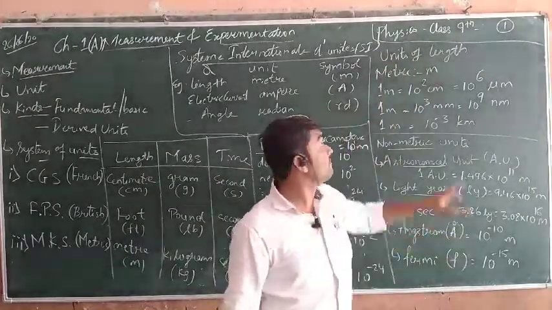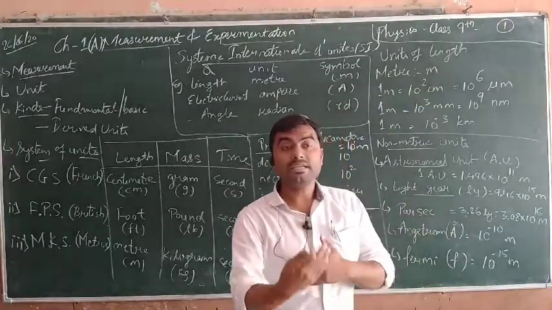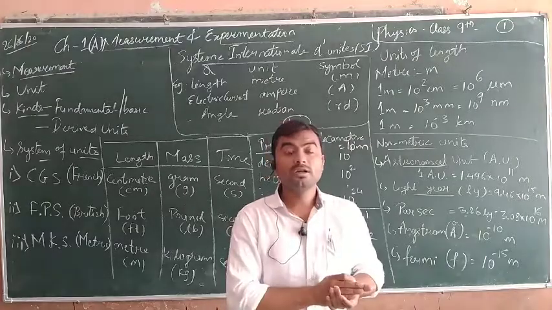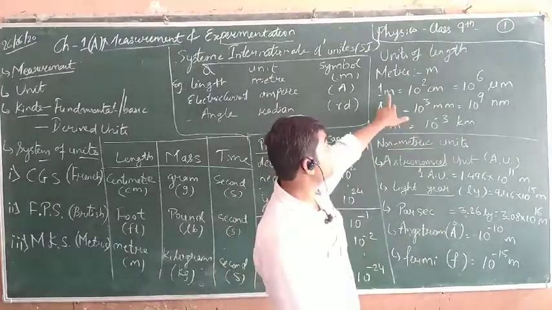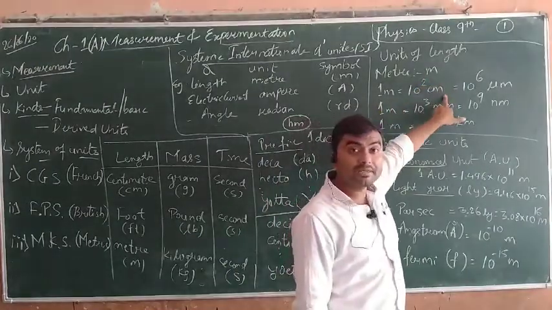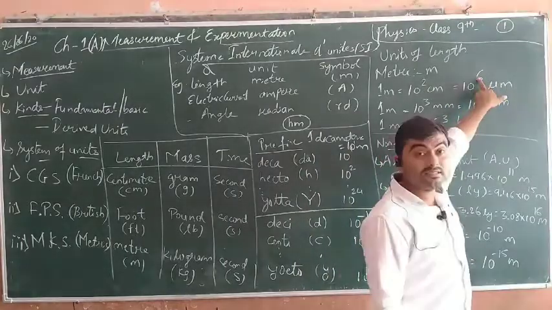The basic unit we use everywhere is meter, small m. Meter can be transformed to other smaller and bigger units. If we change to smaller measurements, suppose centimeter, then in 1 meter we have 10 to the power 2 centimeter, and 10 to the power 6 micrometer.